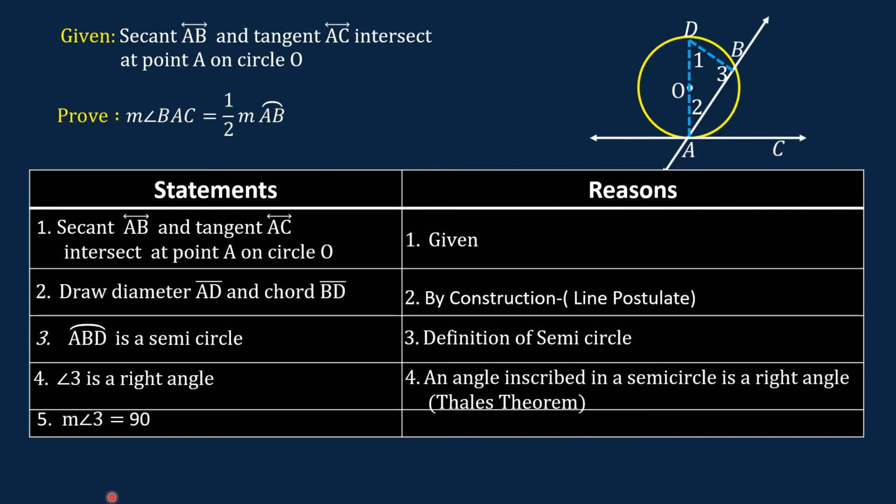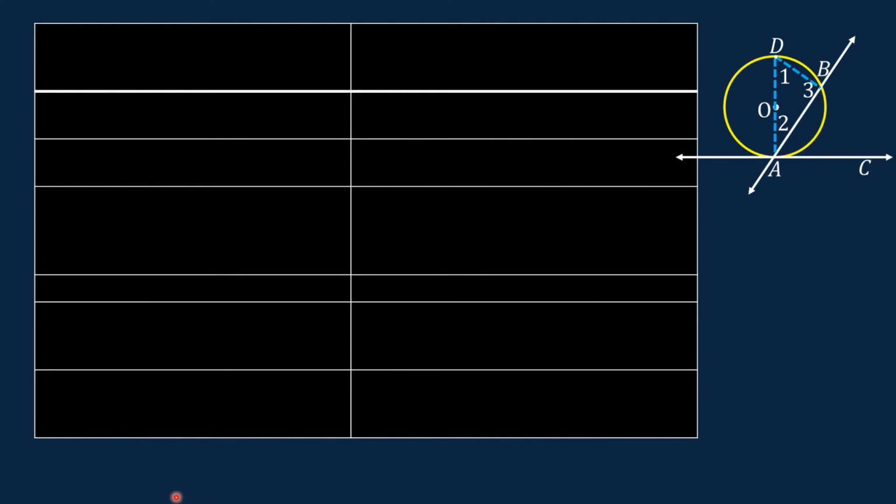Next statement, the measure of angle 3 is equal to 90. If angle 3 is a right angle, then the measure of angle 3 is equal to 90. The reason is definition of right angle. This is the copy of the figure. In this figure, we can see that ABD is a triangle.